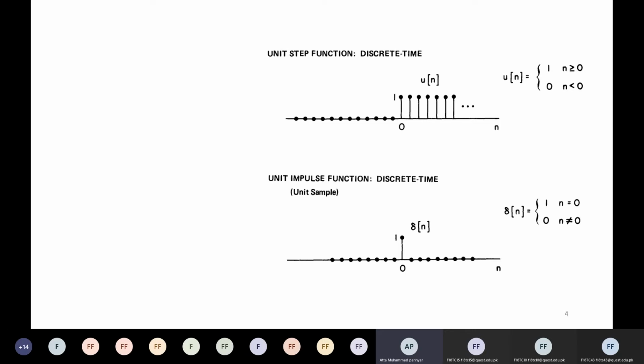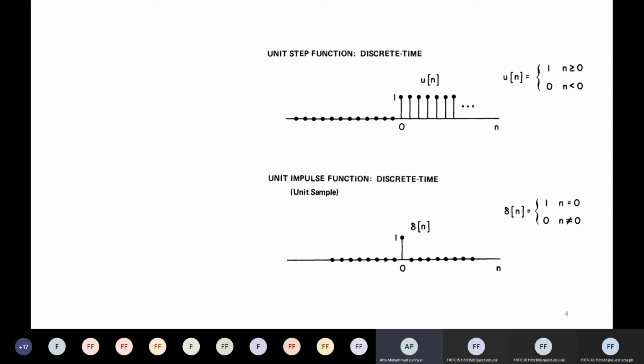So a unit step signal is always denoted by u in square brackets, then you can write k or n depending upon the book that you follow. Normally it is written as u of n, and its amplitude is 1 from 0 onwards up to the nth sample.